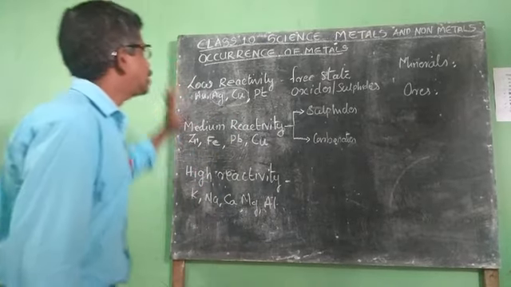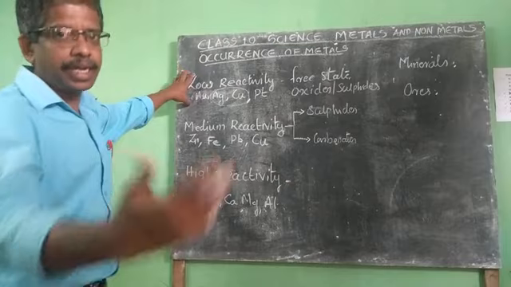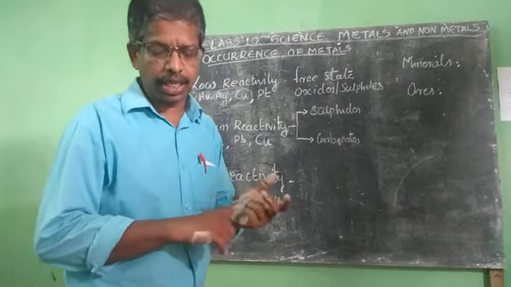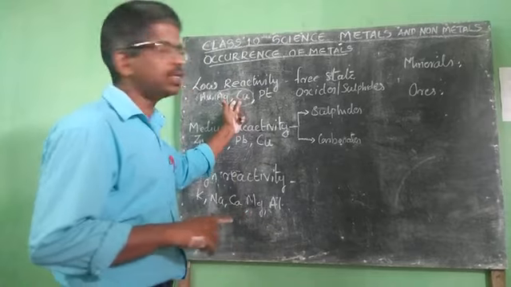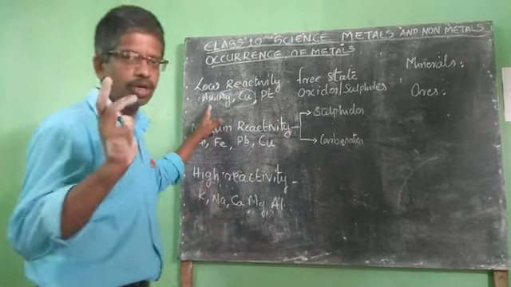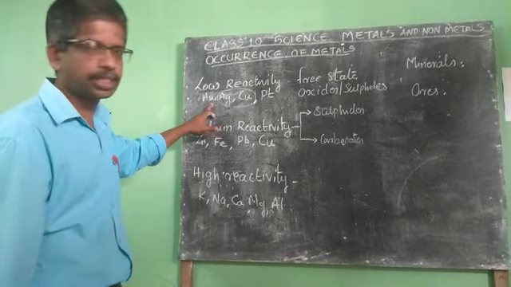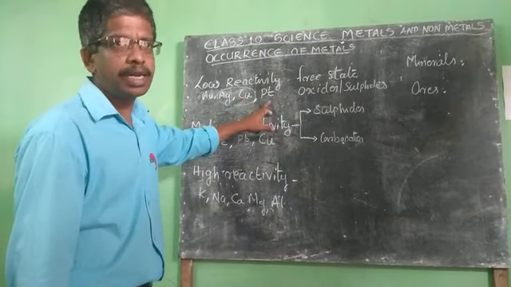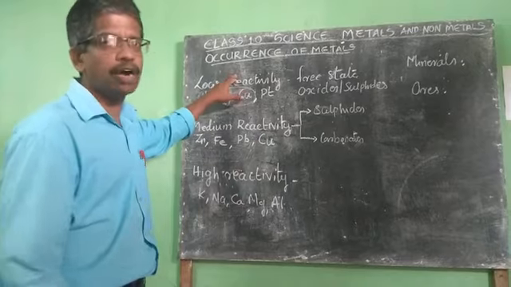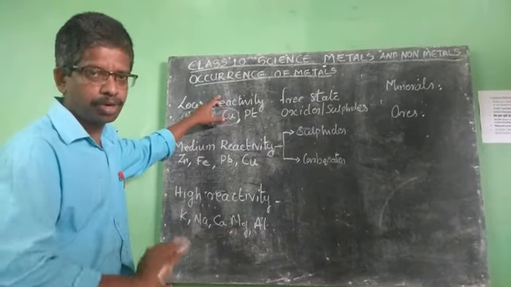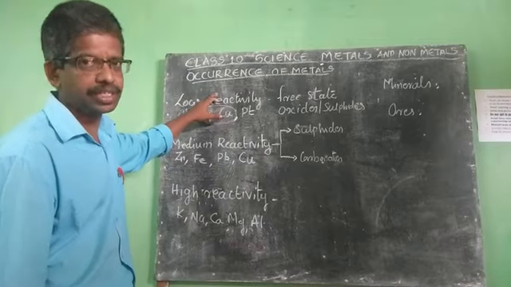Clear? Low reactive metals like gold, silver, copper, platinum. Which are they? Au means gold, Ag means silver, copper and platinum, the metals which have low reactivity, which are placed at the bottom of the reactivity series.